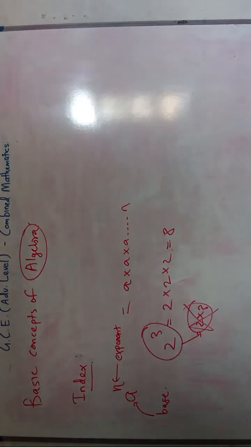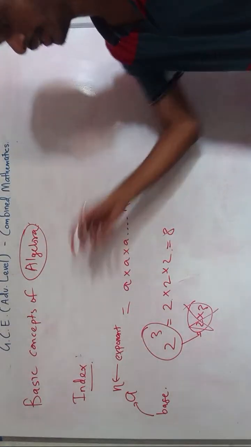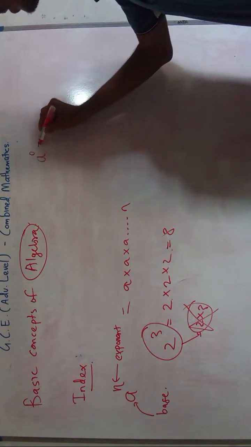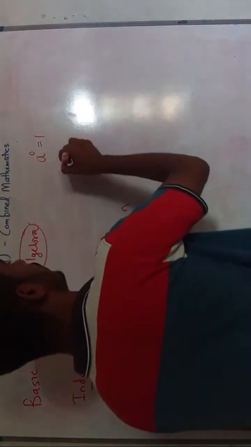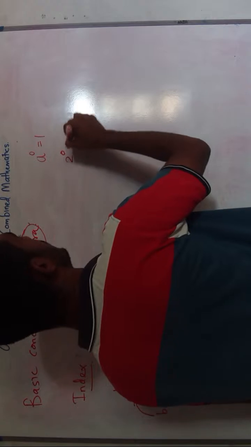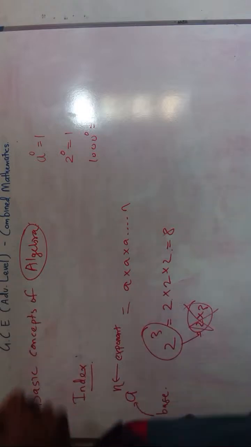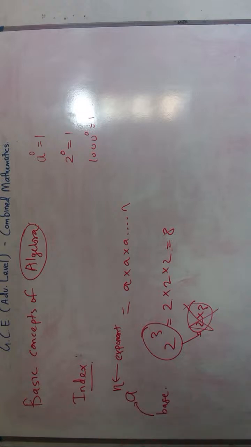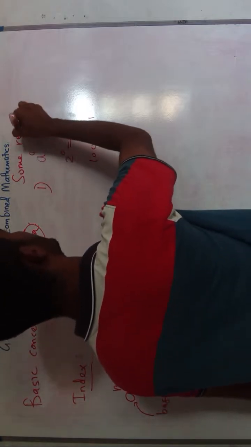Okay, right. Now we are going to look at some definite results that we can tell regarding this index. Now a to the power 0 is equal to 1. This is true for any number. A can be any number, right? For example, 2 to the power 0 is equal to 1. 1000 to the power 0 is equal to 1. So the 0th power of any number is 1. Okay? Right. So this is the first result.